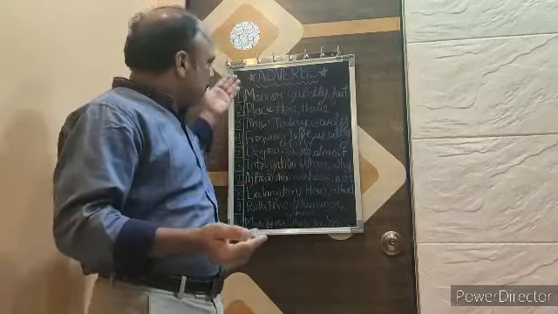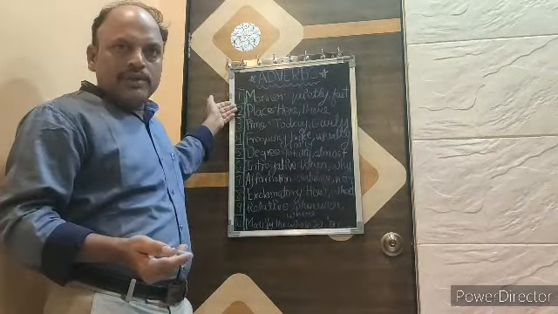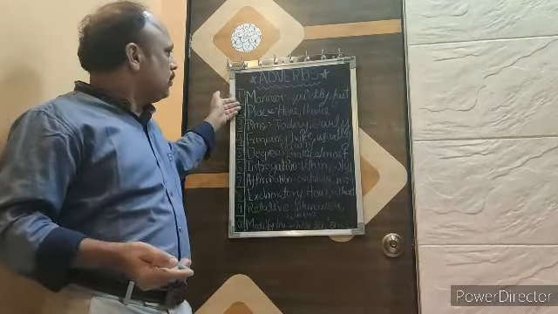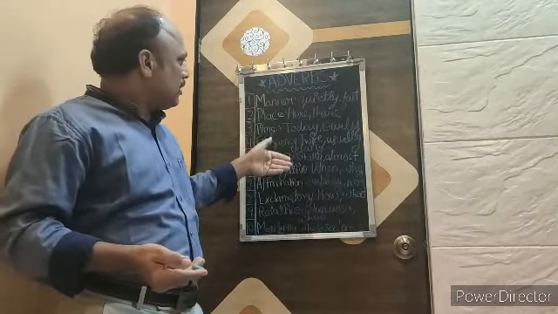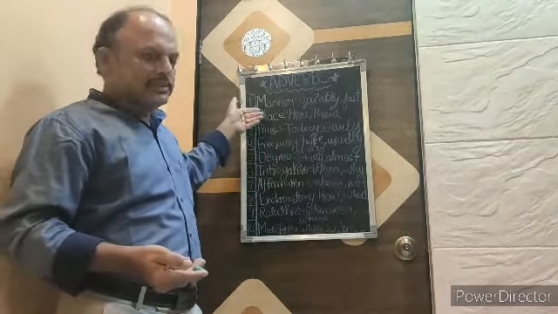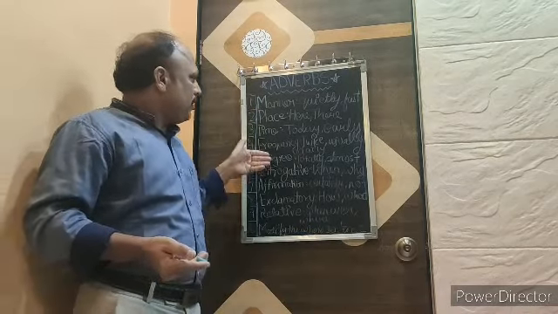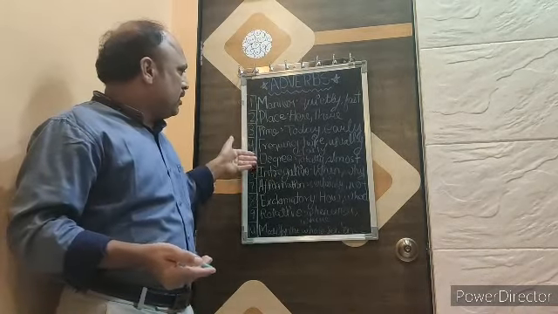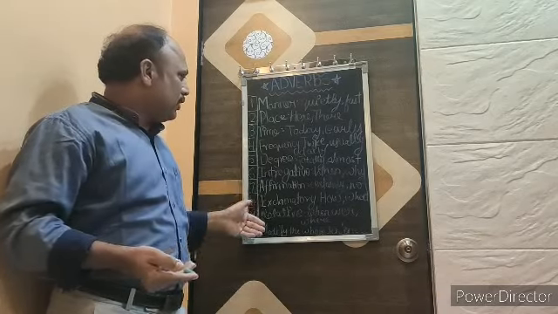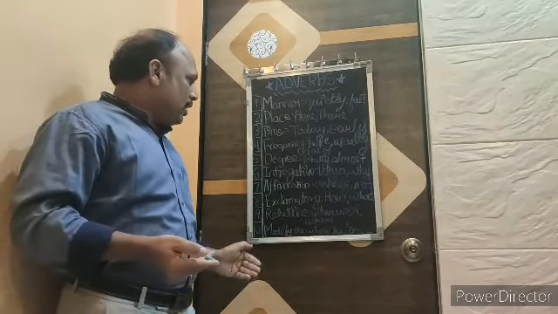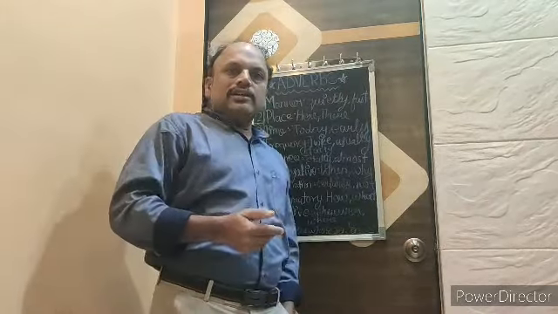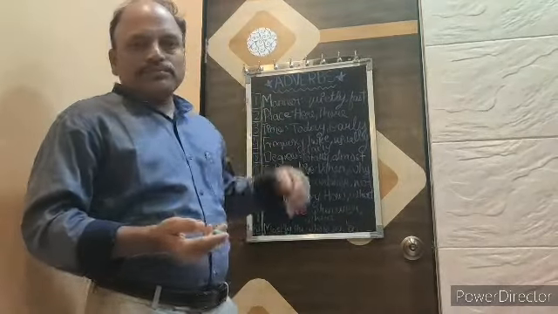Okay, there are a few types of adverbs which we will look at one by one. What is the adverb of manner? Next is place, time, frequency, degree, interrogative, affirmation, exclamatory, relative. These are the adverbs. We will go one by one.